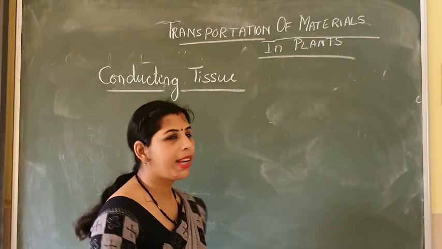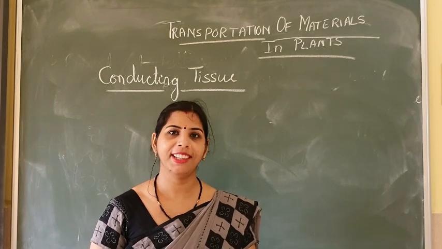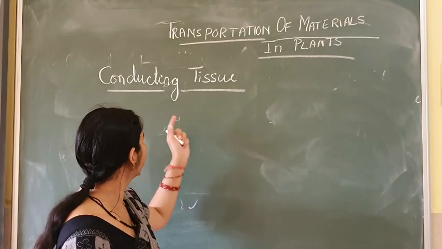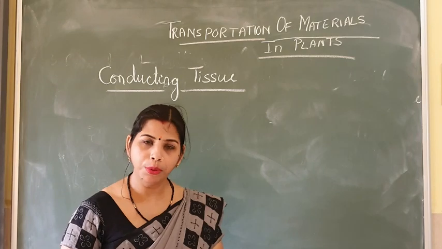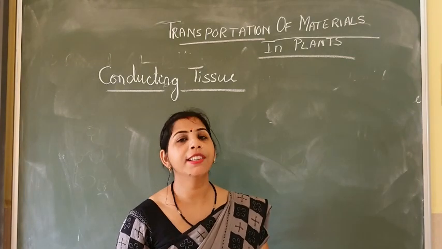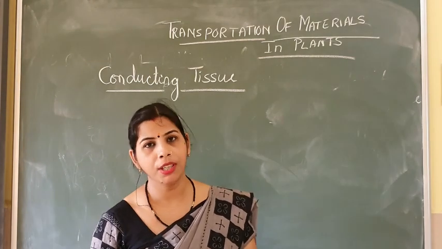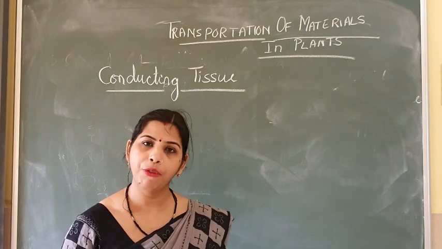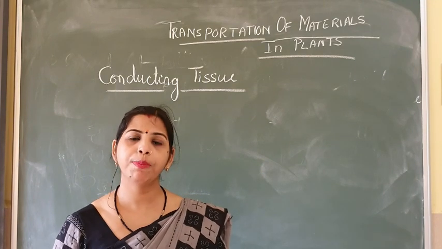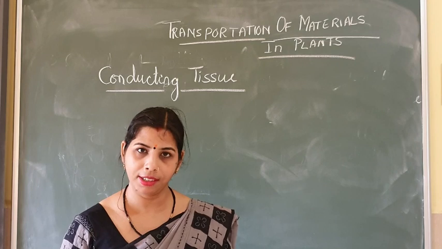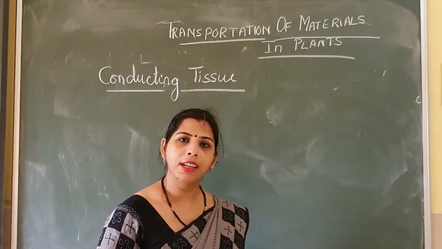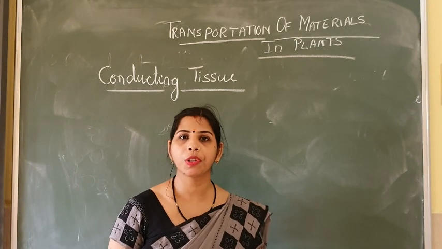This is also known as the complex tissue. One question is there in your class: what is conducting tissue? This conducting tissue is made up of different types of cells which perform different functions. That's why it is the complex tissue also.